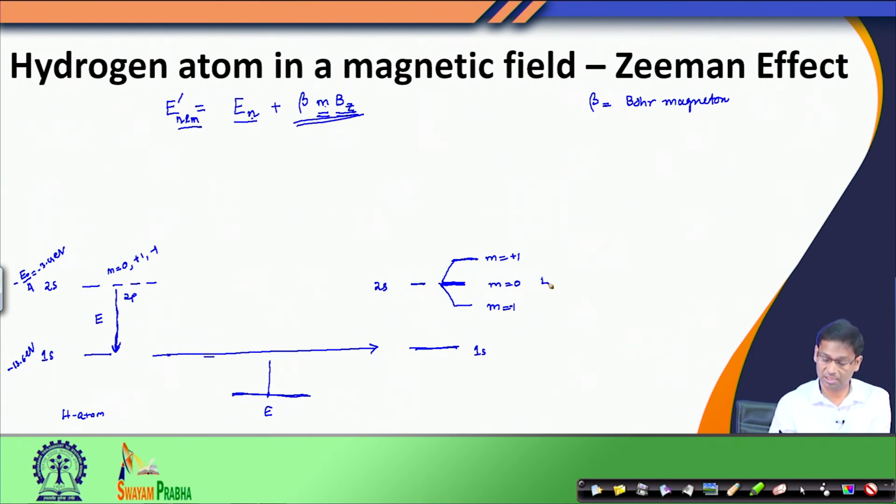So, this is still E2, because this is E2 minus beta Bz, and this is E2 plus beta Bz, where beta is the Bohr Magneton, which is a constant, and Bz is the external field. So, the energy levels are splitting by beta Bz, the magnetic levels.